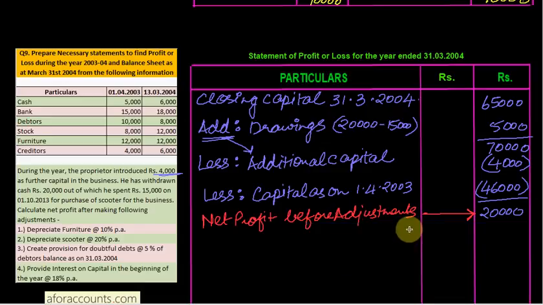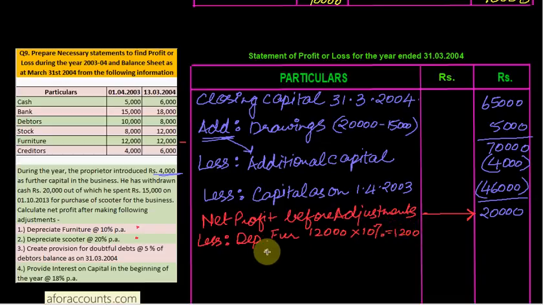So first adjustment is depreciate furniture at the rate 10%, depreciate scooter at the rate 20%. So furniture and your scooter depreciation charge on asset लेस करो, नेट प्रॉफिट कम होगा, डेप्रिसिएशन लगाएंगे तो. सो लेस डेप्रिसिएशन ऑन फर्नीचर है. सो फर्नीचर इज 10%. हाउ मच इज फर्नीचर गिवन इन द बैलेंस शीट? फर्नीचर इज 12,000. सो 12,000 at what rate? 10% into 10% is 1,200.